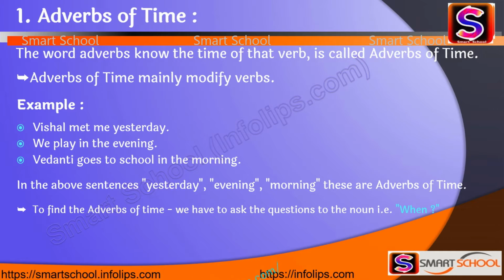To find the adverbs of time, we have to ask the question to the noun, that is, when. When did it happen? Then we get the answer, and that word would be the adverb of time. Suppose we take the first example, Vishal met me yesterday. I ask the question, when did Vishal meet me? We get the answer yesterday. So yesterday is the adverb of time for that verb.